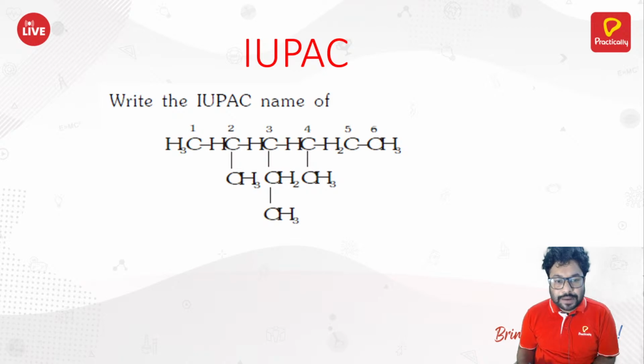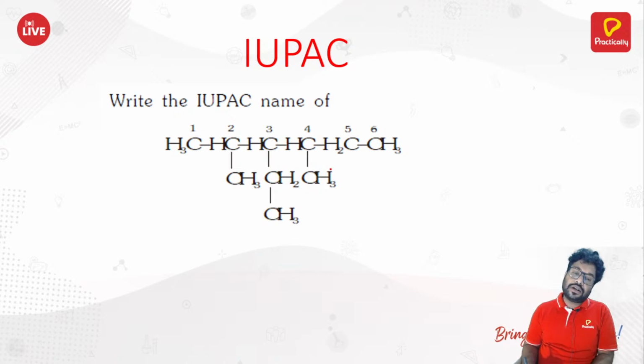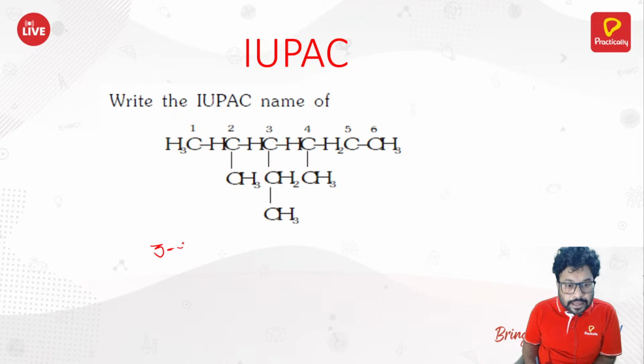If you look at this compound, the longest chain is 1, 2, 3, 4, 5, 6. On the second you have methyl, on the third you have ethyl, on the fourth you again have methyl. So, how do you write the name of this compound? It would be ethyl.